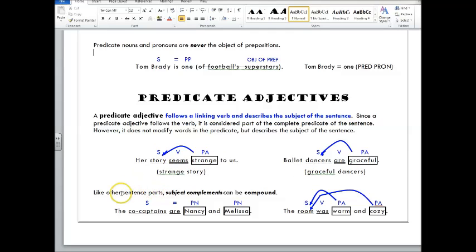Okay? And just like other sentence parts, they can be compound. There can be more than one. The co-captains, there's your subject, are your linking verb, Nancy and Melissa. Okay, Nancy and Melissa are both nouns, and they're both predicate nouns to co-captains. The room was warm and cozy. Room is your subject, was is your linking verb, warm is describing room, and cozy is describing room. You have two predicate adjectives.